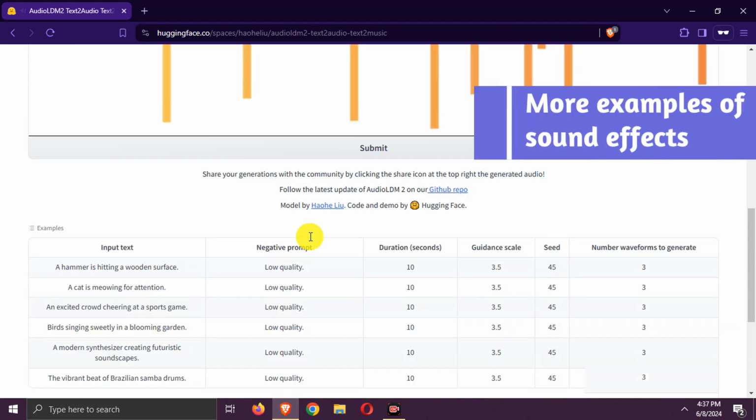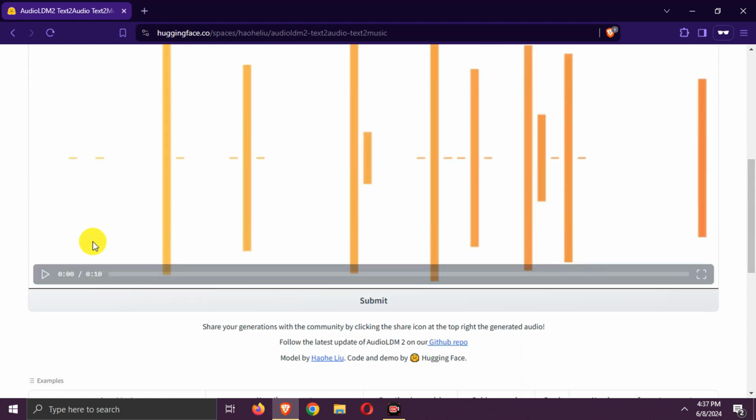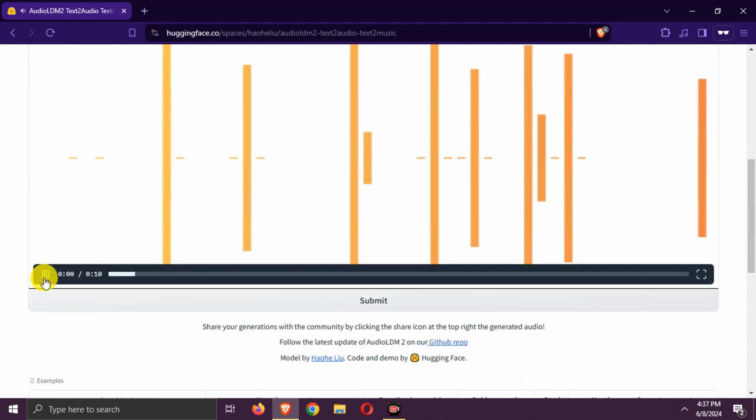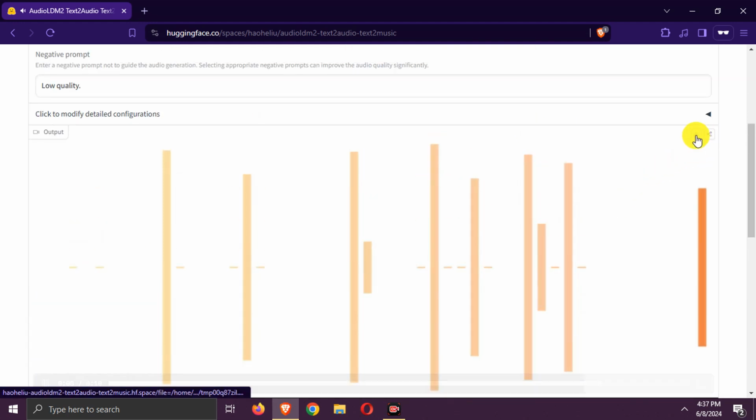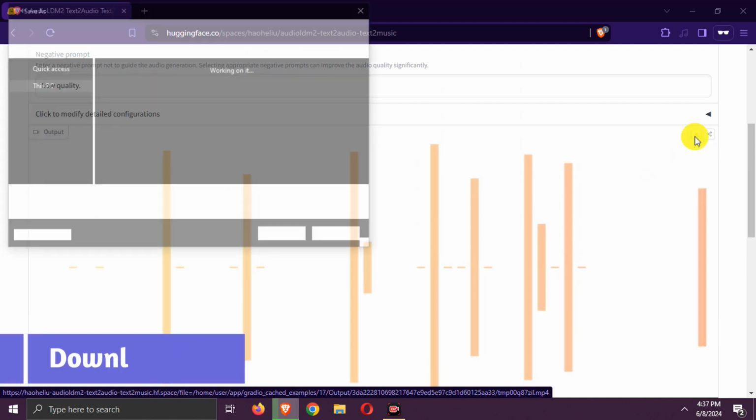Here are some more examples. Download it as shown.